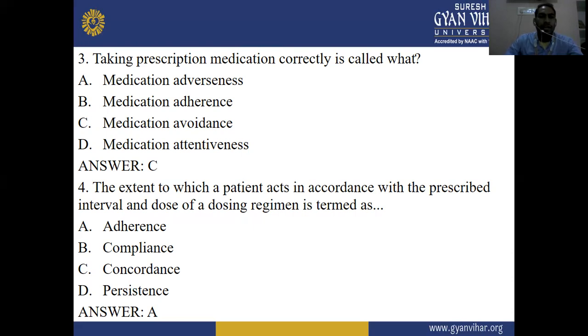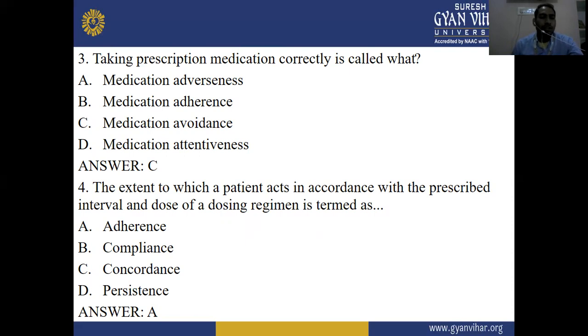Next question. Taking prescription medications correctly is called: option A, medication adverseness; option B, medication adherence; option C, medication avoidance; and option D, medication attentiveness. The right answer is B, medication adherence.